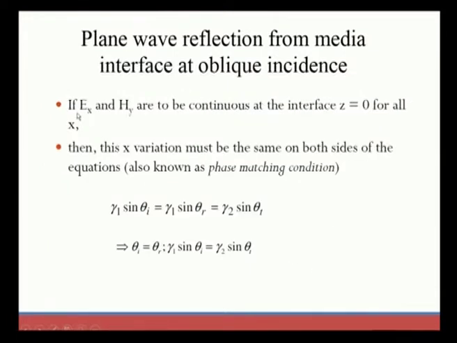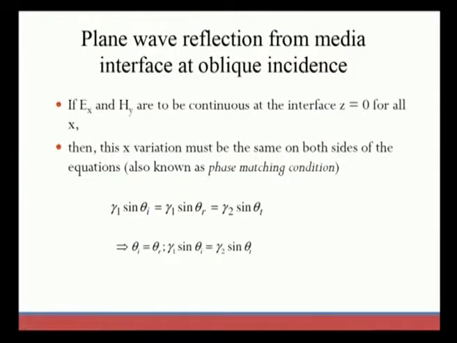Now, if Hx and Hy are to be continuous at the interface, that is z equal to 0 for all x, see what happens. As x varies, the variation must be the same on both sides of the equation. The variations will be the same on both sides if Hx and Hy are continuous at z equal to 0, and if the variation in both cases is the same, it is called phase matching. So what is the phase matching condition?